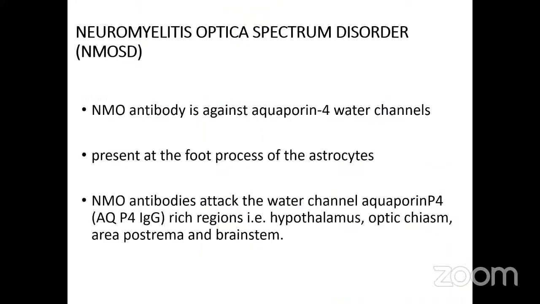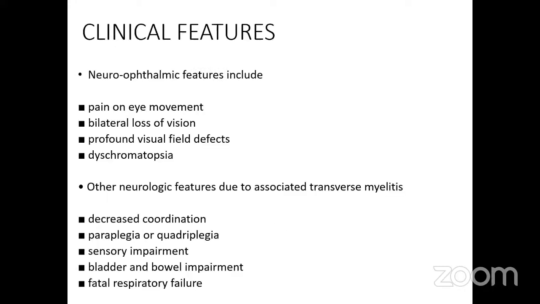The next antibody-mediated atypical optic neuritis is NMOSD, that is neuromyelitis optica spectrum disorder. It is against the aquaporin 4 water channel, which is present at the foot process of astrocytes. The NMO antibodies attack the aquaporin-rich regions, that is the hypothalamus, optic chiasma, area postrema, and brainstem.